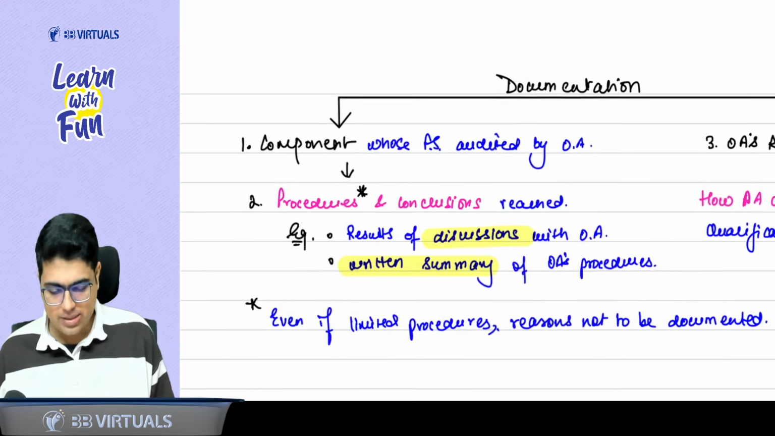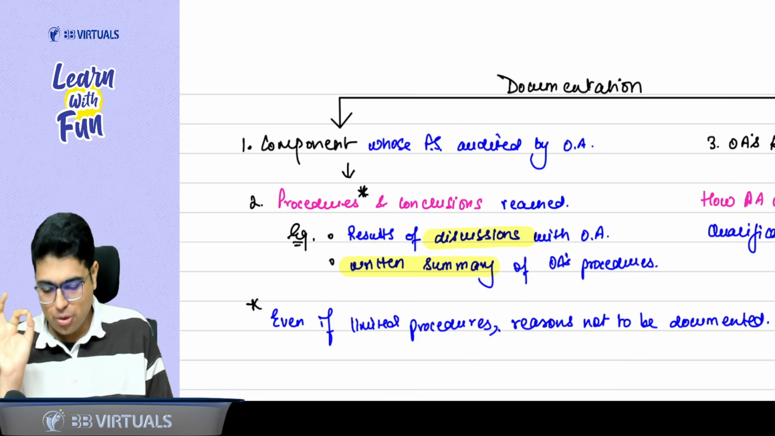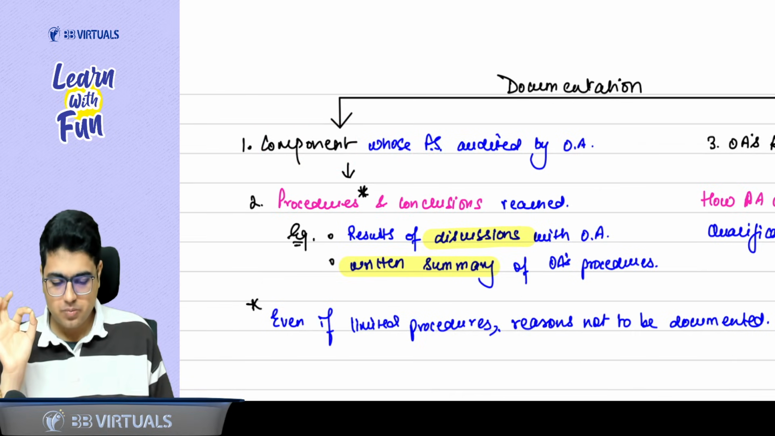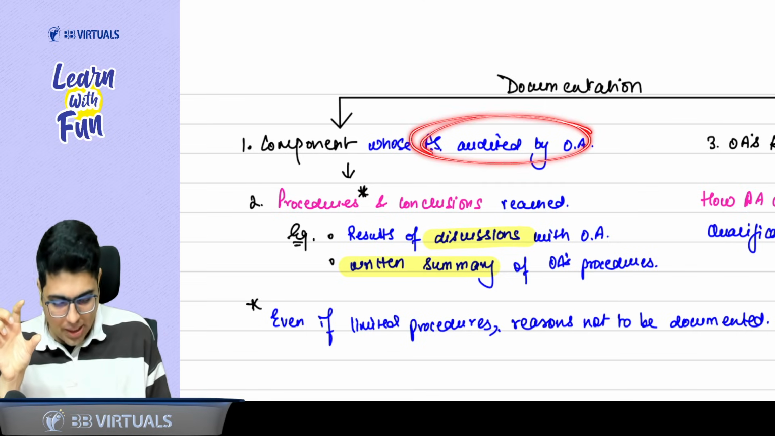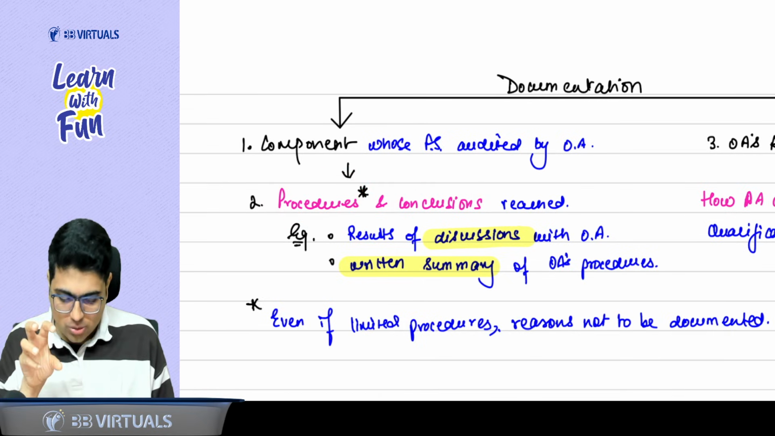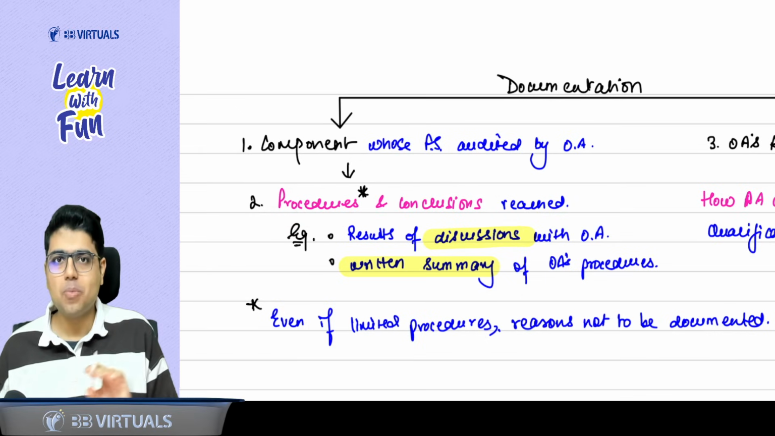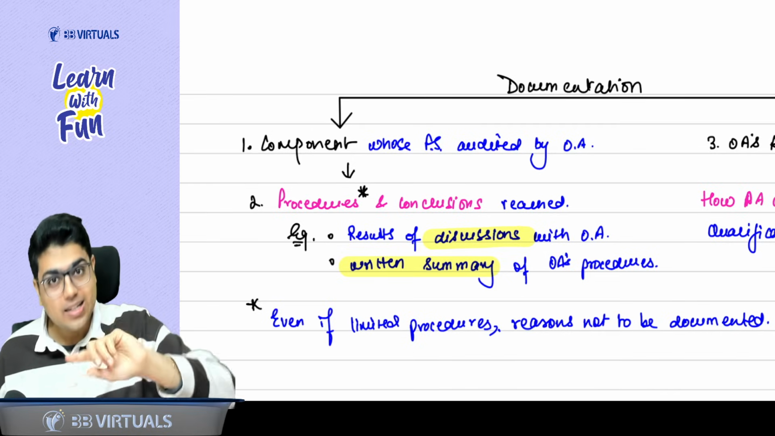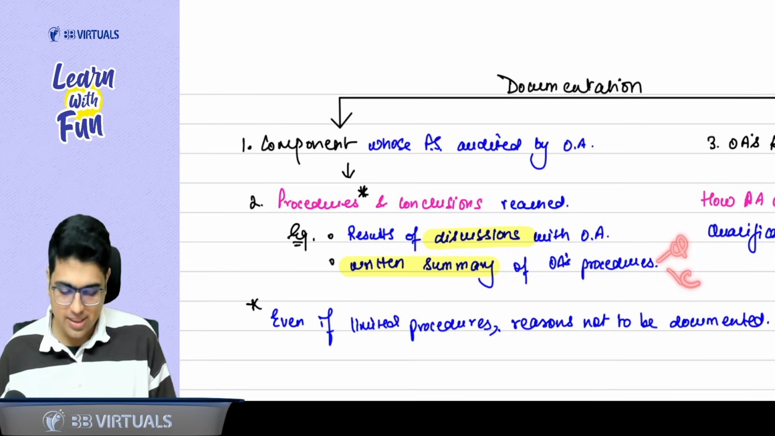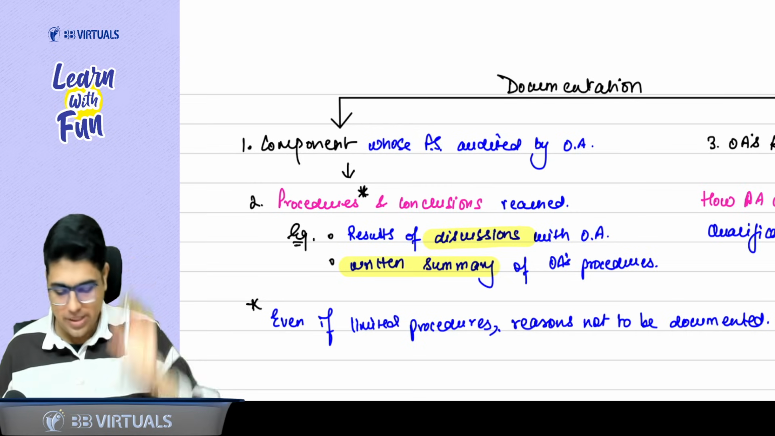See, talking about documentation, there are 1 or 2 special cases, please understand. First of all, you have to document which component's financial statements are audited by the other auditor. Now, when the financials are audited by the other auditor, you must have performed some procedures and drawn some conclusions. So document the procedures and conclusions reached. Examples of procedures I have already told you: discuss with the other auditor, and take a written summary in the form of a questionnaire or checklist. The 2 examples that we discussed are written here, and that needs to be documented.